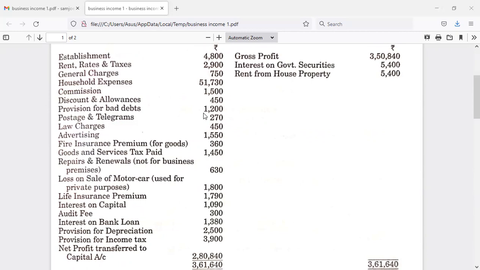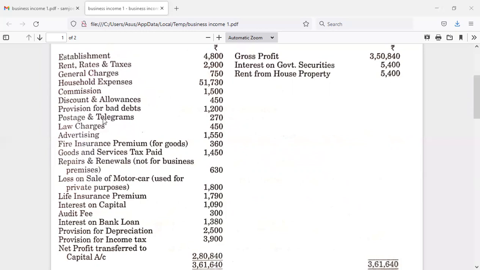Credit sales happen, money is due but has not come, so bad debts are quite a common phenomenon. But in the case of provisions, they are not allowed. When you are making a provision, you are simply setting aside a certain amount from your profit. According to taxation provisions, it is not allowable. So this has to be added back to the net profit here. The provision has to be added to 2,80,840.